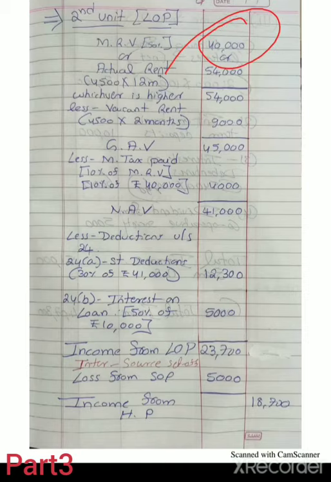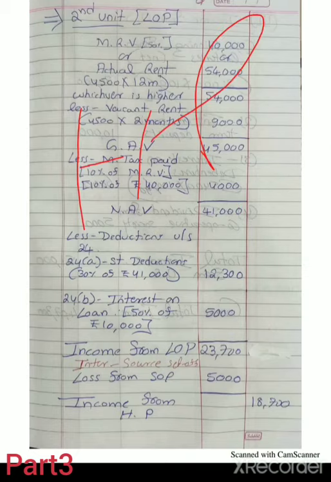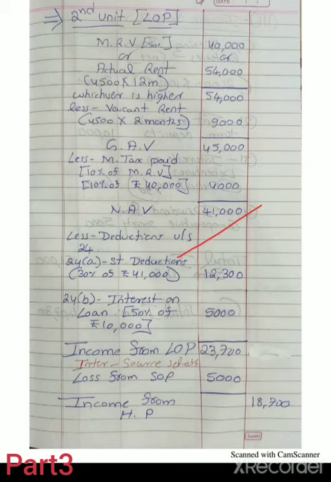Less municipal tax paid, 10% of municipal rental value. Here municipal rental value is rupees 40,000. 10% of 40,000 means 4,000. Net annual value 41,000. Less deduction under section 24. In case of house property, 24A is a standard deduction: 30% of net annual value, 30% of rupees 41,000, 12,300. 24B, interest on loan, 50% of rupees 10,000 means 5,000. So income from LOP